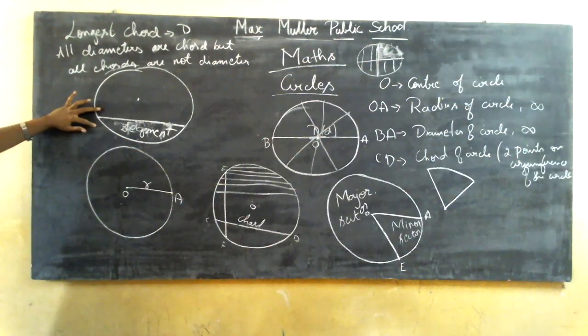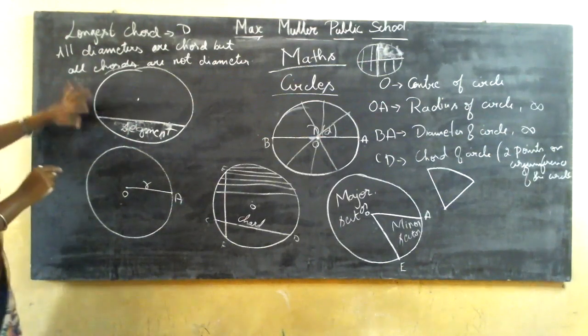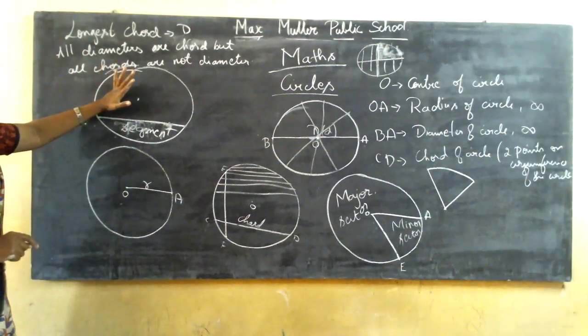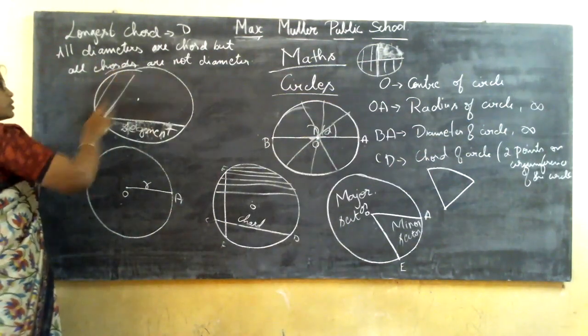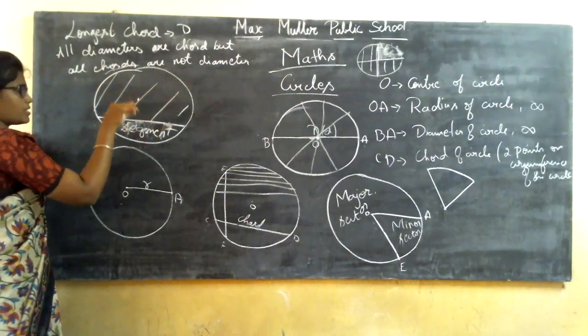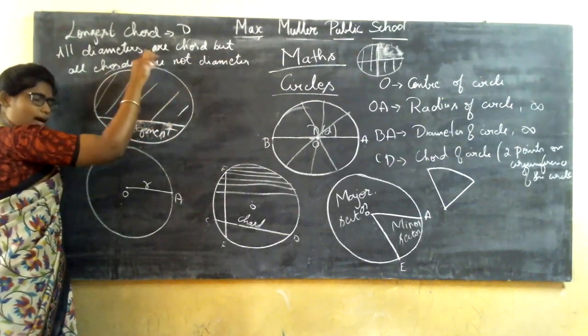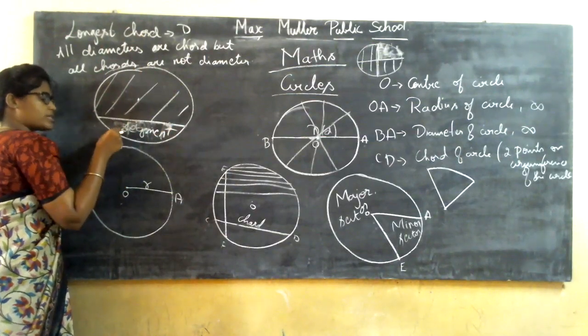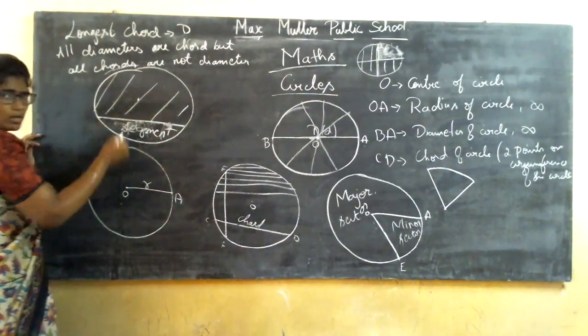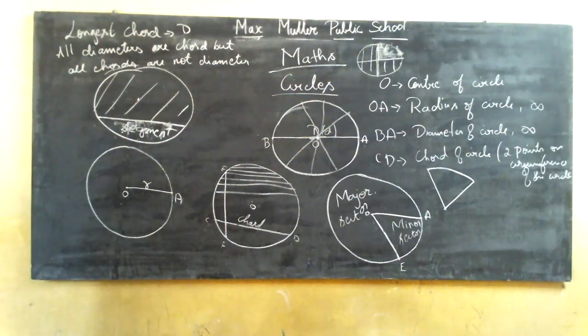If you have major sector and minor sector, you should also have the major segment and the minor segment. What is this major segment and minor segment? It is a combination of a chord and an arc. Which has more portion, that is the major. Which has less portion, it is the minor. Clear? The smaller one is called minor, the bigger one is called major.